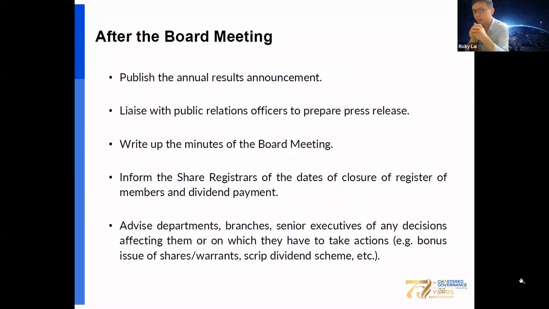And then after the meeting, the company should publish the annual results announcement as soon as possible. Where PR work is required, please also work with the PR officer to prepare and publish the press release, and the same should also be uploaded to different financial platforms and newspapers. And then draft the minutes of the board meeting. Notify the share registrar of the day of the book closure of members and the dividend payment. And advise the departments, branches, and senior executives of any decision affecting them. One good example is the announcement on the issue of bonus warrants or bonus shares or scrip dividend scheme.